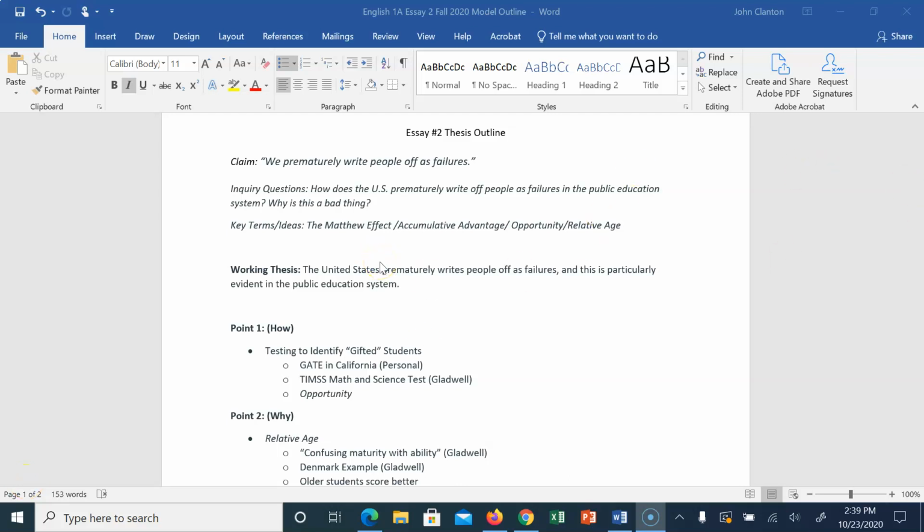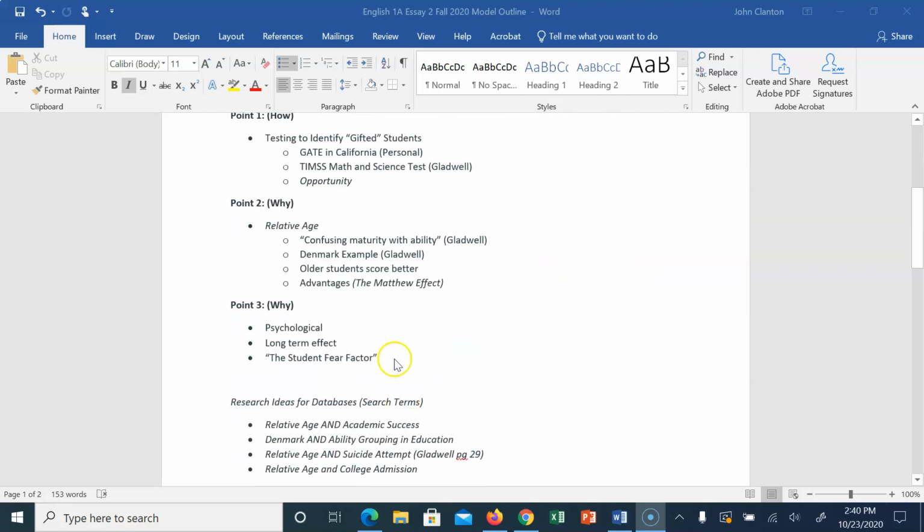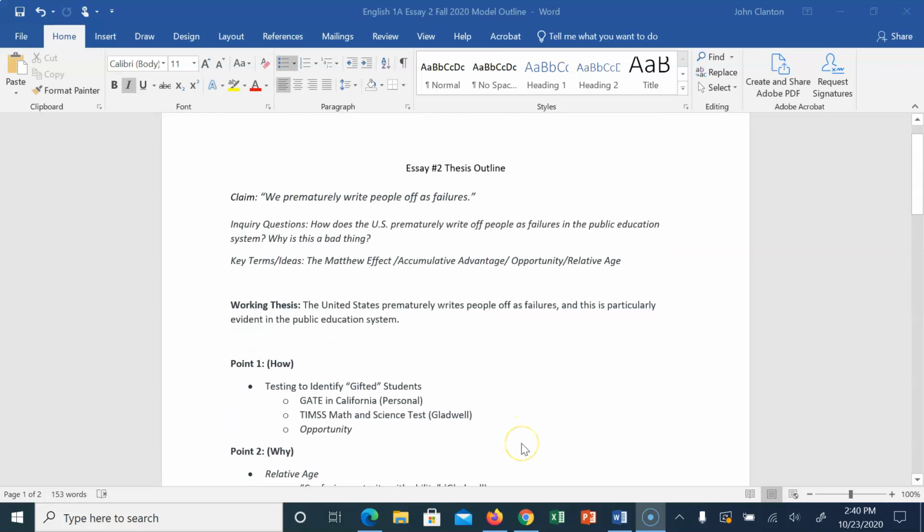Hi class, here is a sample of what we're going to call a thesis outline. The reason it's called a thesis outline is because on top, usually, you state your working thesis and then you list the points that you're going to cover. I added a few more things and I'm going to explain that for you right now.